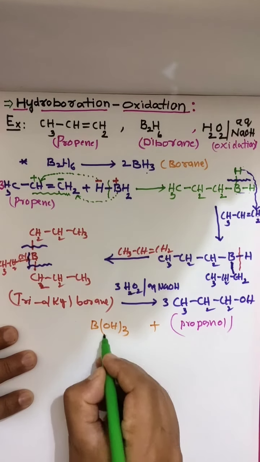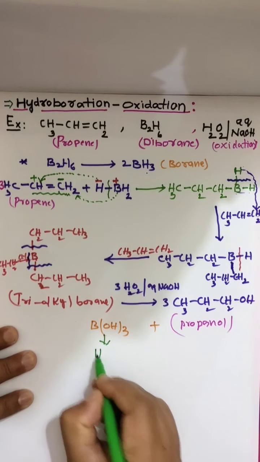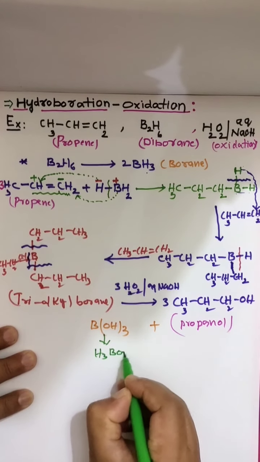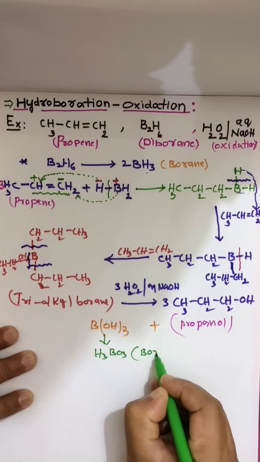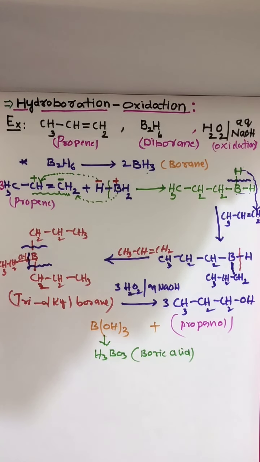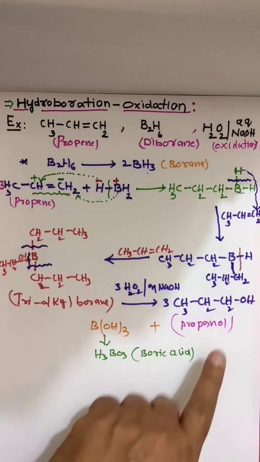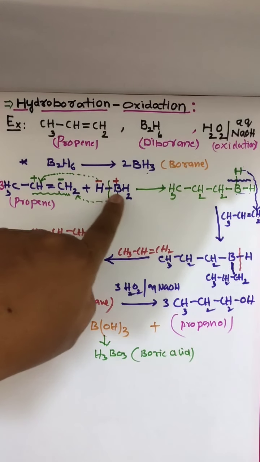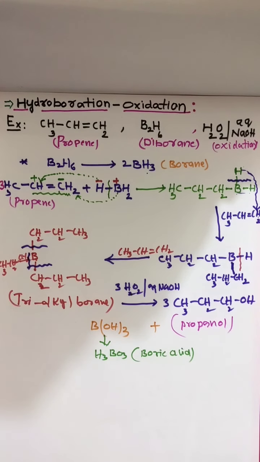This is nothing but H3BO3, that is boric acid. So propene is converted to propanol by displacing 3 hydrogens from borane.